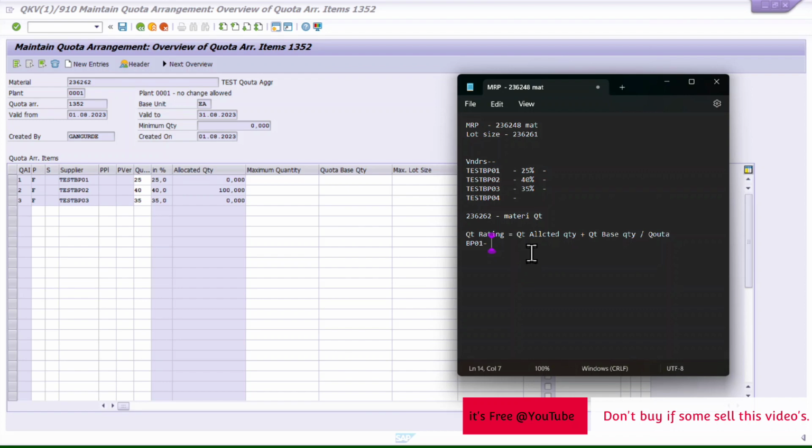It will be the quota allocated quantity, so allocated quantity is 100 plus base quantity is still 0, then divided by its quota of 40%. If we calculate this we get 2.5%. So this will be the quota rating for this BP. Its rating will be 2.5%.